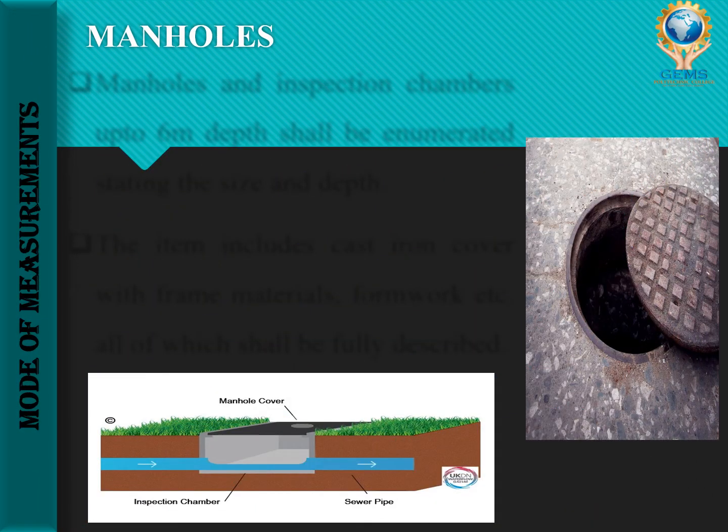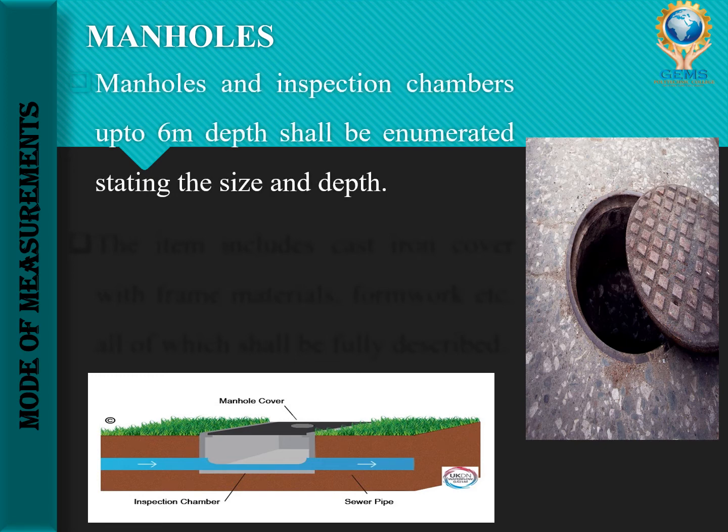Then the next topic in sanitary and water supply work is manholes. So in the image you can see, that is called a manhole. So manhole means what? It is a small covered opening in a paved area allowing access beneath, especially one leading to a sewer. It is nothing but a small covered paved area. So in the image you can see, this is called a manhole.